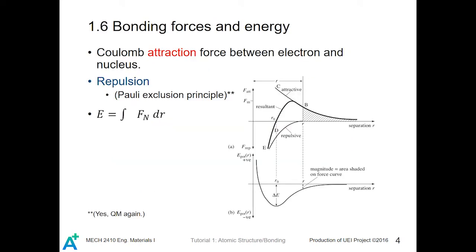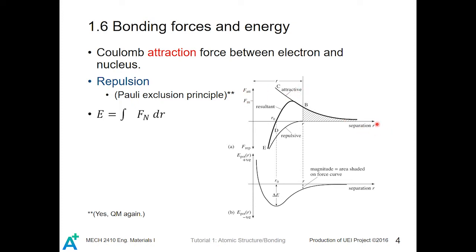There is an attraction force between electrons and nucleus, but there is also a repulsion for R small enough, which is due to the Pauli exclusion principle, which is again quantum mechanics. And the bonding energy is basically the area under the force and separation curve. And you can see it here in the picture.